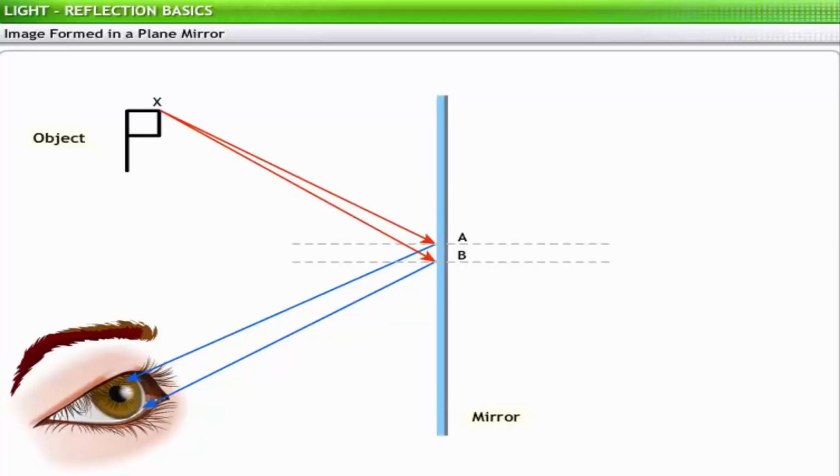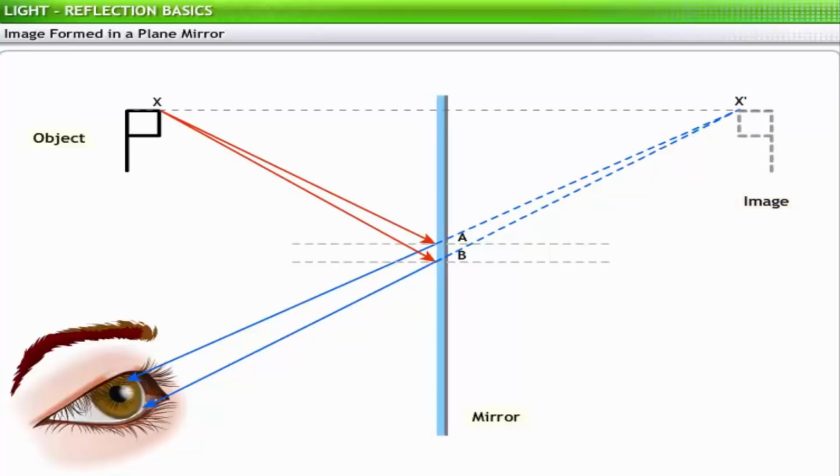The two reflected rays from A and B are divergent. When extended beyond the mirror, these rays meet at X dash. Thus, the image of the point X on the object is formed at X dash.